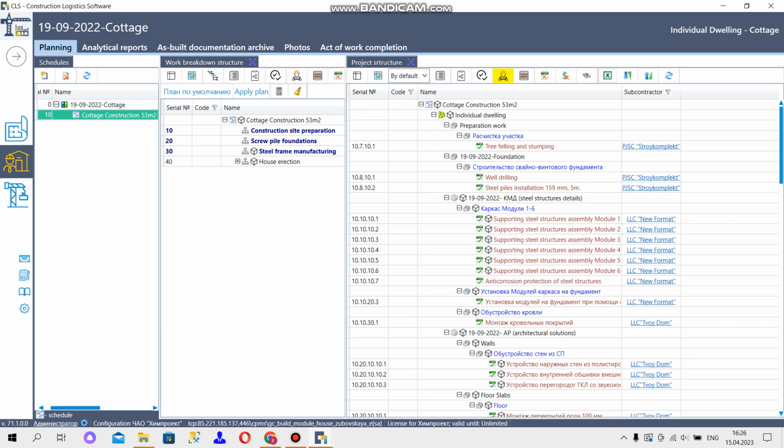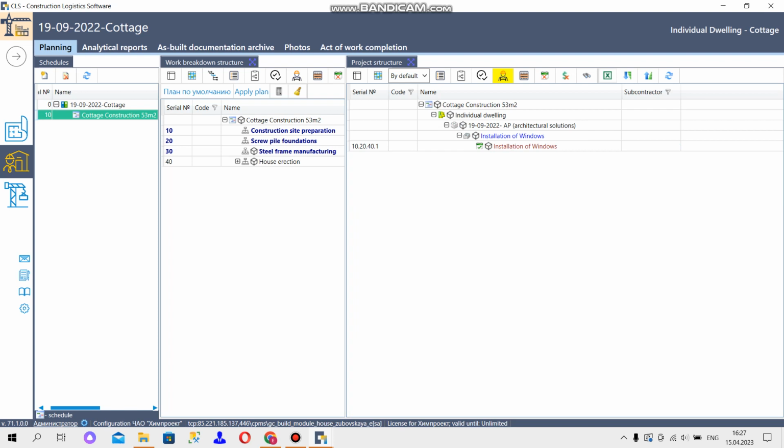But our task was to create a report concerning the assignments that haven't been assigned to the subcontractors yet. So we go to the button Filter by Contractors, check No Contractor and confirm it. So we can receive the required report in this form.